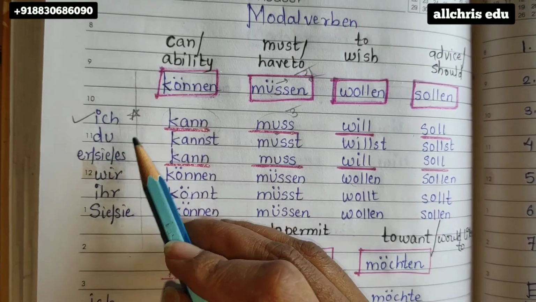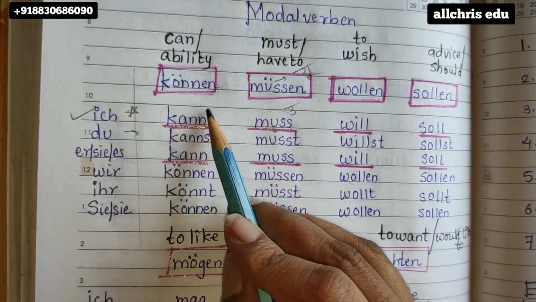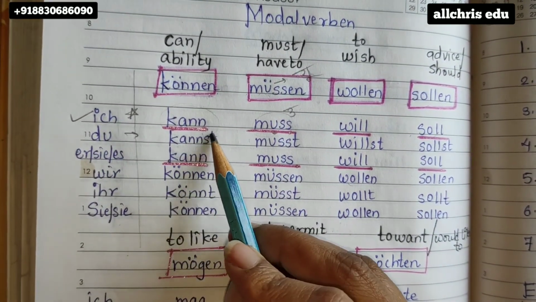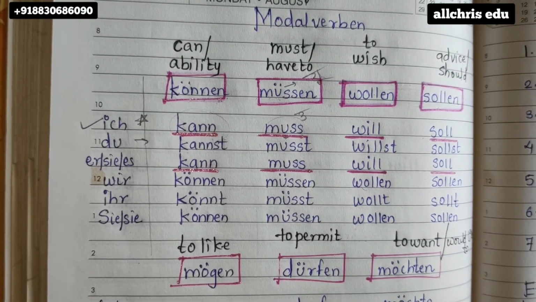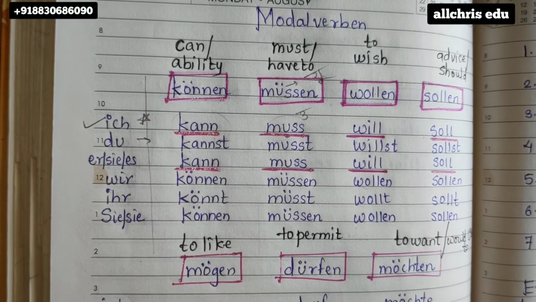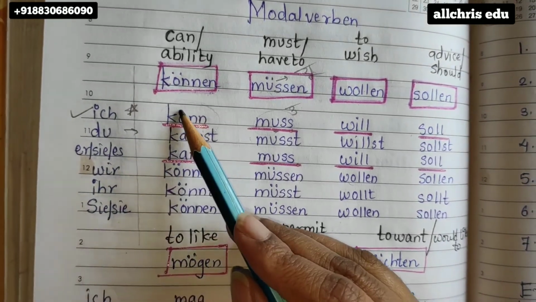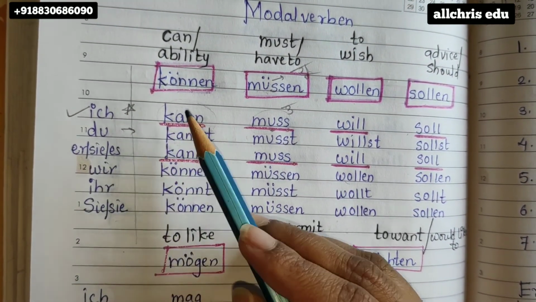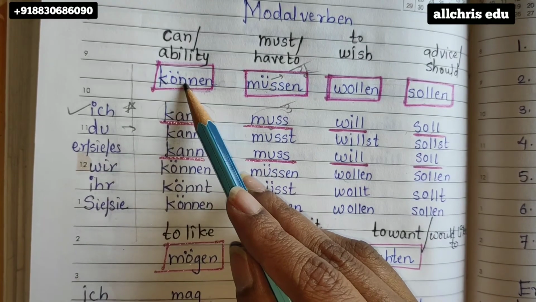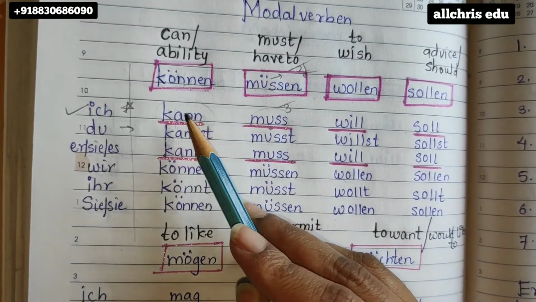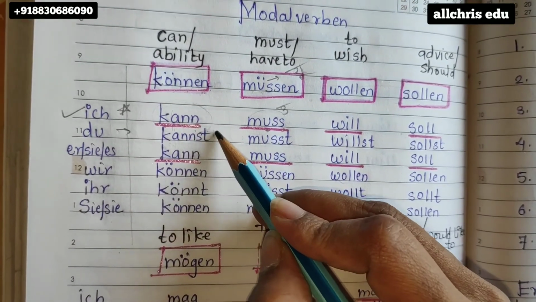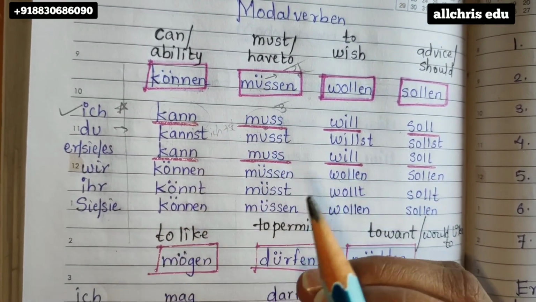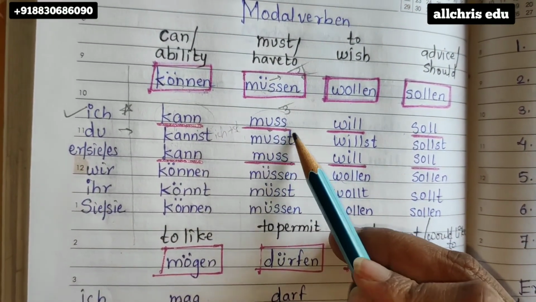Now in the du form, I'll give you one more trick. Whatever is ich, copy paste, only put st at the end. You will ask, ma'am, in the normal rule also we just put st at the end. Yeah, but in the normal rule, this part doesn't change. This part is similar to the original word. But in modal verben, the first part only changes. So you have to write the ich form and then put st, students. Okay. Musst, müssen, and then st.